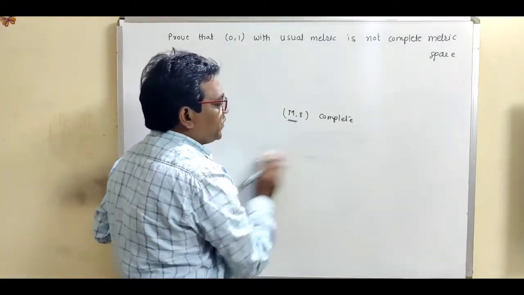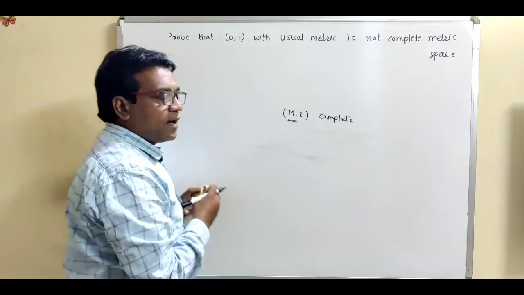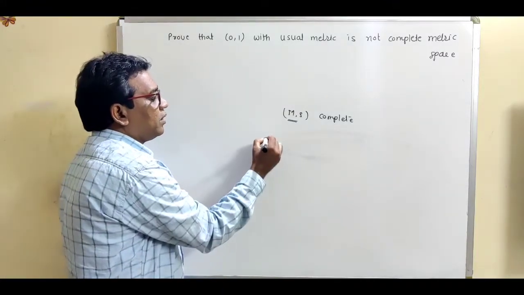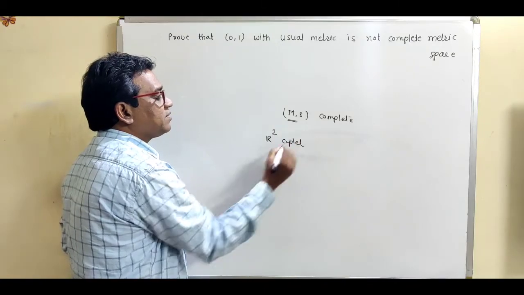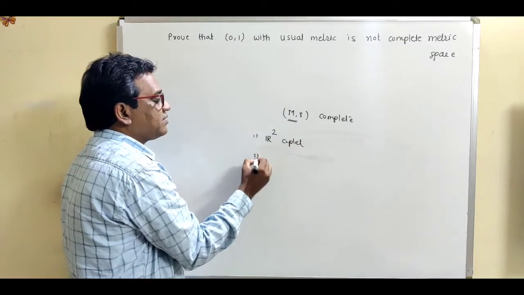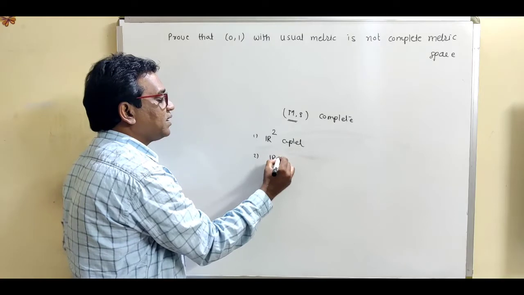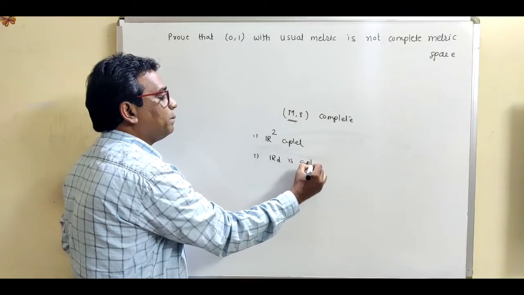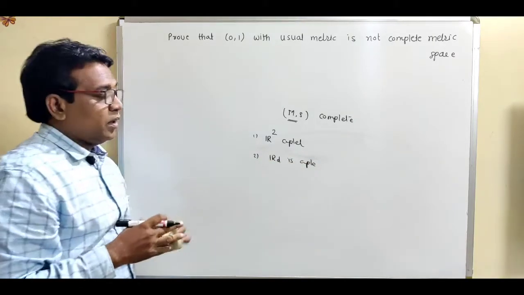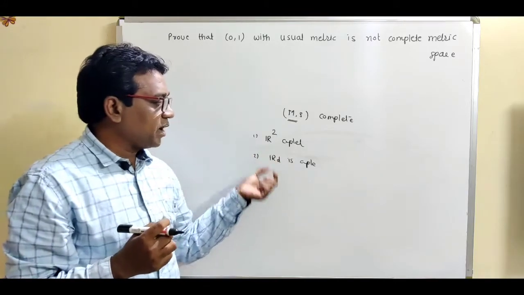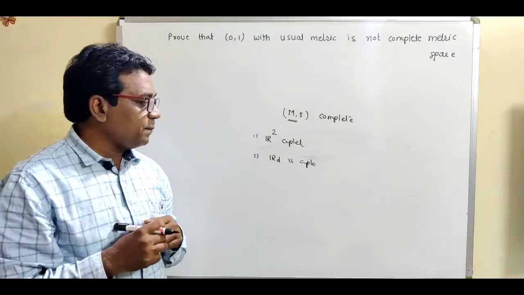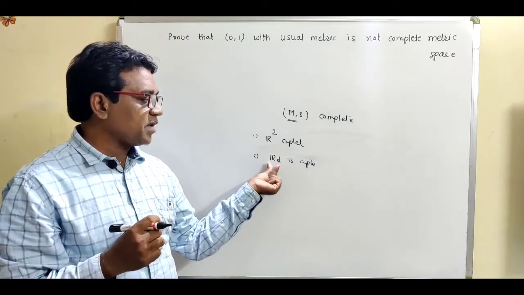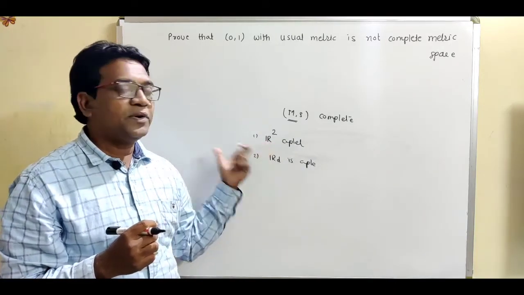Now in the previous video we have seen two examples. R2 is a complete metric space, and the second example, the discrete metric space RD, is also a complete metric space.